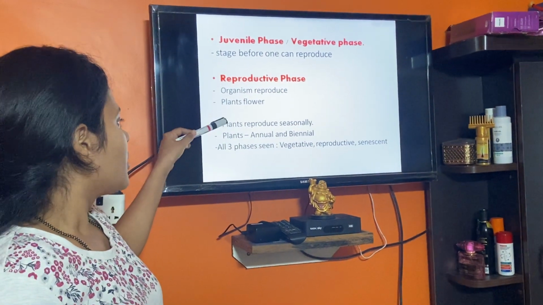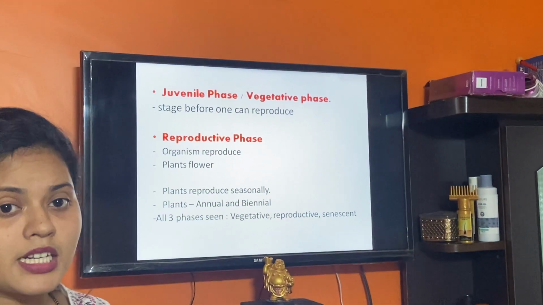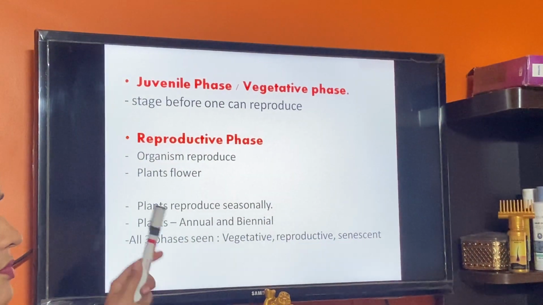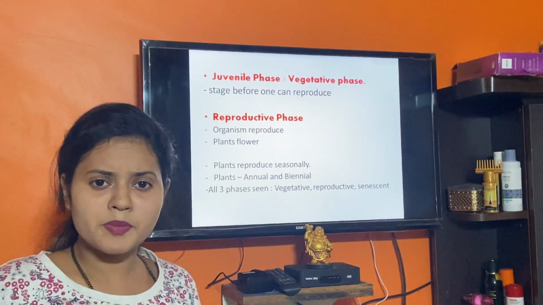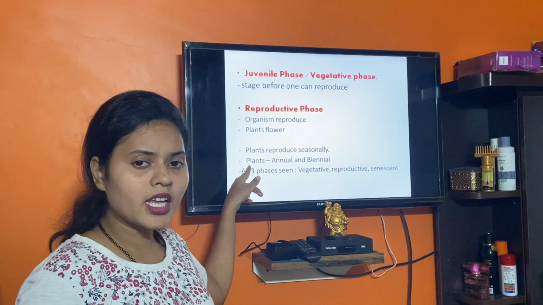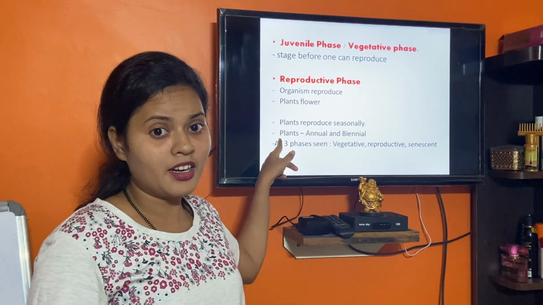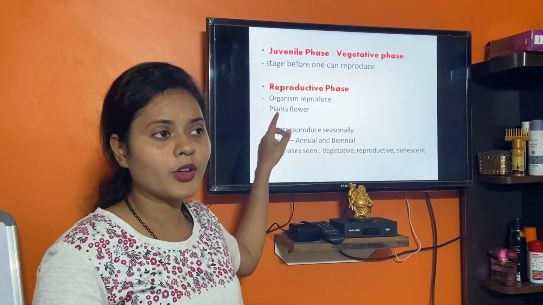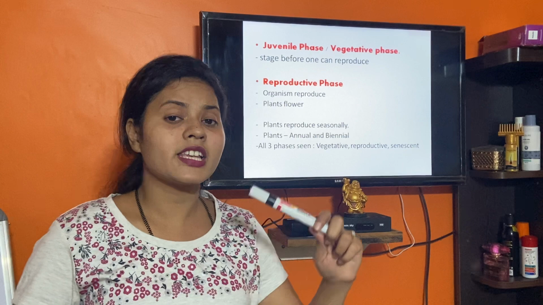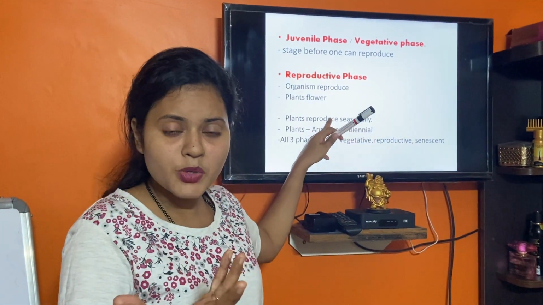Okay, now in the case of the flowering phase, that is the reproductive phase in plants, we'll discuss some things over here. There are some plants which reproduce seasonally. You must be knowing plants reproduce seasonally. Mango, we get the fruit only in a particular season, right? So there are some plants which can reproduce seasonally. There are some plants called annual plants. Annual, biennial, very easy to remember.